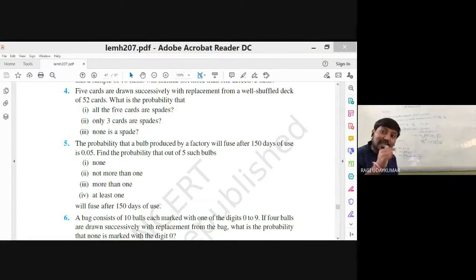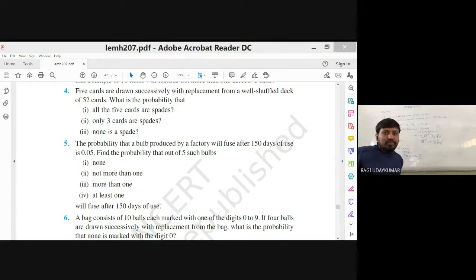At least one means one is included here, but in the third case one is not included. I wrote greater than one there, but in the fourth case you get greater than or equal to one. That is nothing but 1 minus probability of X equal to 0. Only X equal to 0 should be subtracted from 1, so that you get the required probability.